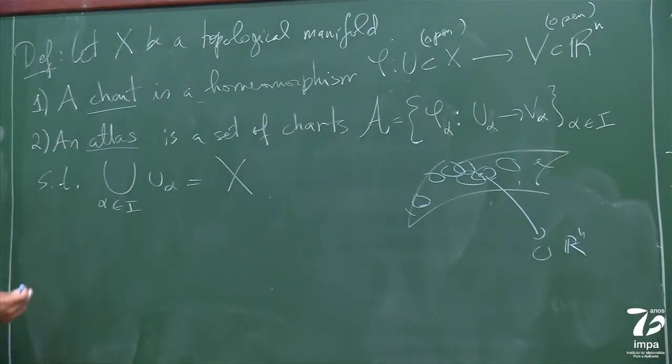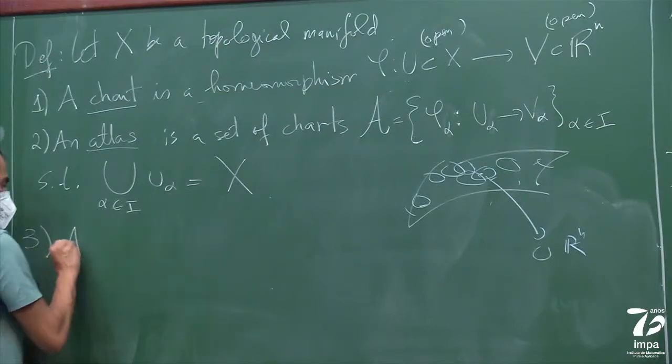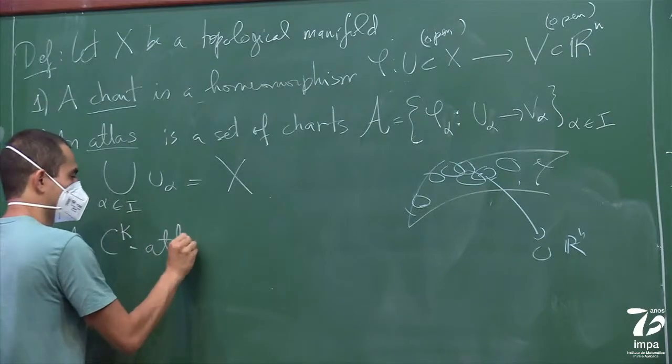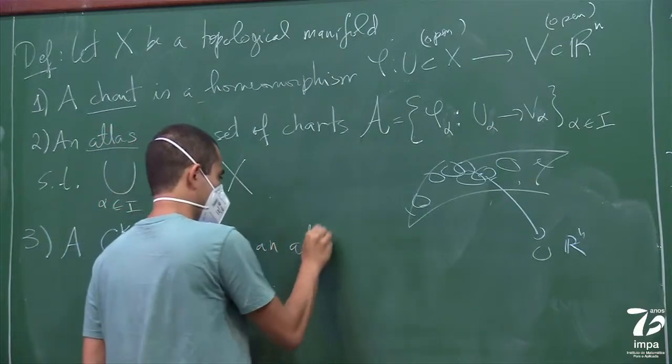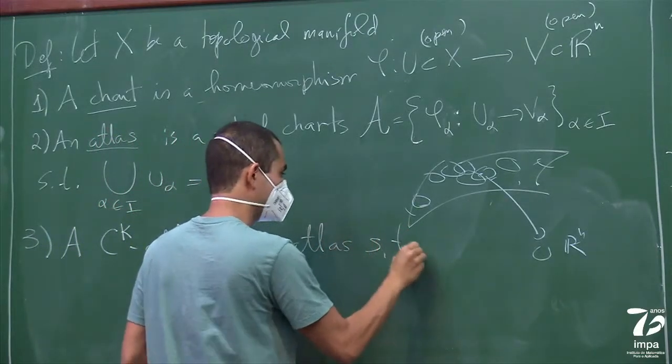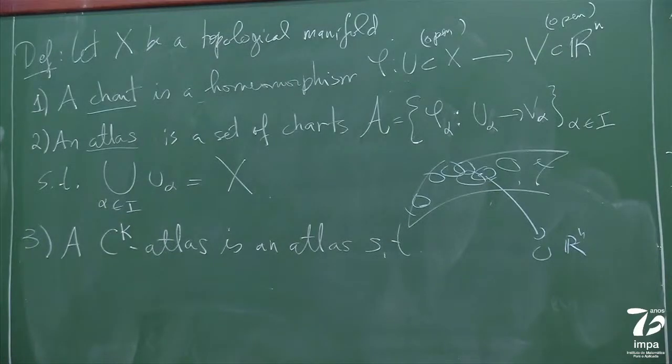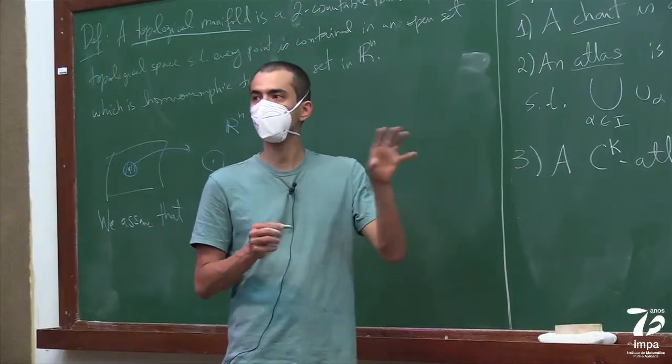Okay, so each point, the definition is right here. All right, so now we say that an atlas is C^k. So a C^k atlas is an atlas such that, if you have two charts whose domains overlap, then you can talk about the transition function that goes from Rn to Rn.